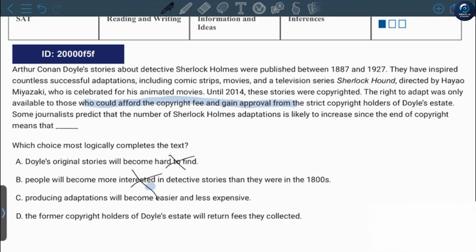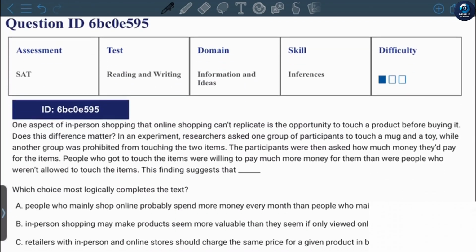Let's look at C. Producing adaptations will become easier and less expensive. Probably the answer is C. And let's eliminate D. The former copyright holders of Doyle's estate will return fees they collected. And no one will return fees. The main idea here is C. The answer is C. Okay, let's move on.